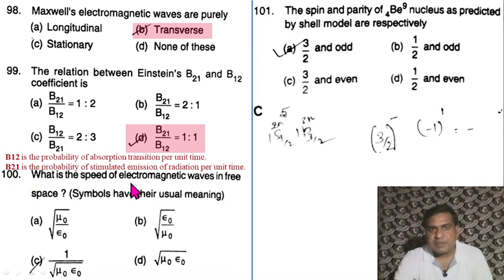Question 100. What is the speed of electromagnetic waves in free space? Option C is correct: 1 divided by the square root of mu naught epsilon naught. Question 101. The spin and parity of the beryllium-9 nucleus as predicted by the shell model are respectively?